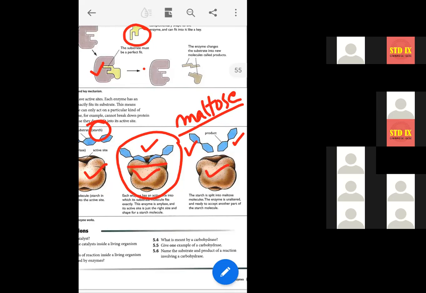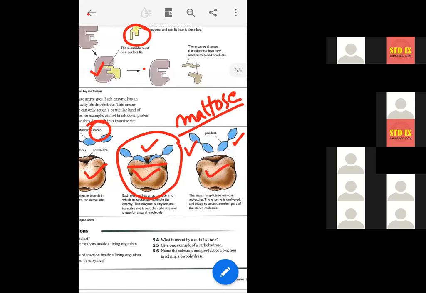Now, did you understand this one? Yes, ma'am. Mata, you mute yourself. Mute yourself. And Hasmina also, mute yourself.